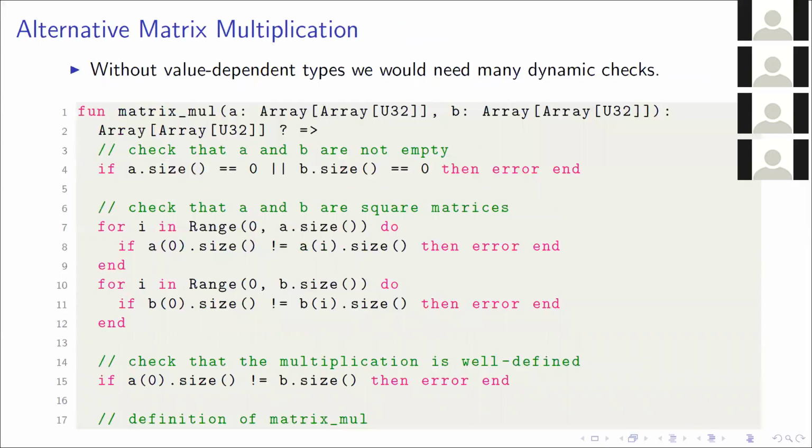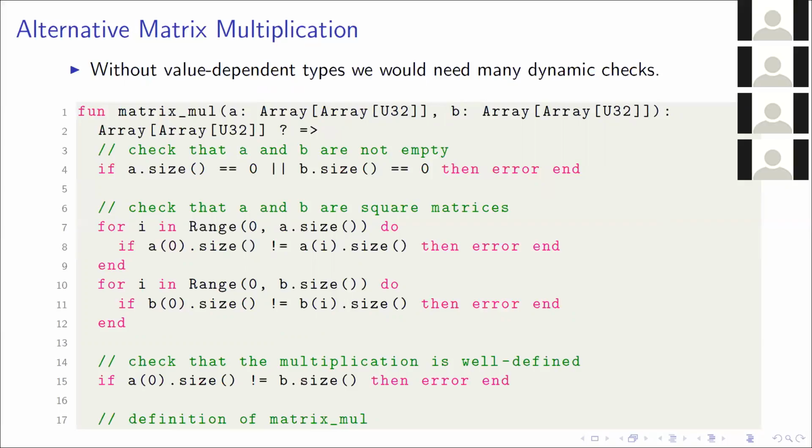Something like that. We first define the matrix as being an array of arrays, as opposed to a matrix class. We first have to check that they're not empty, and then we have to check that they're actually matrices, so that the dimensions are all the same. And then we have to check that the multiplication is well defined, so the first dimension of the first array and the second dimension of the second array are the same. And that's before we even get on to actually doing any of the matrix multiplication.